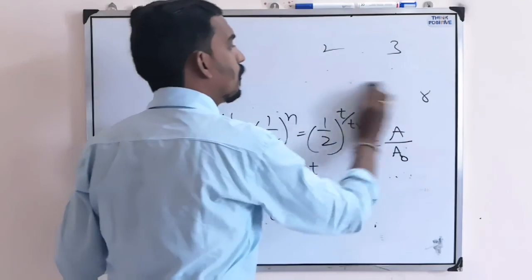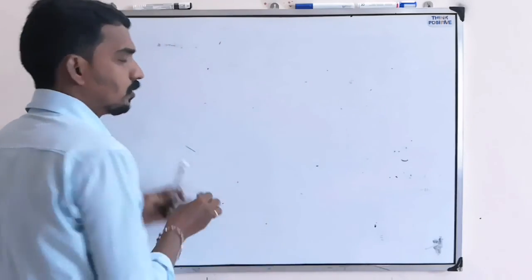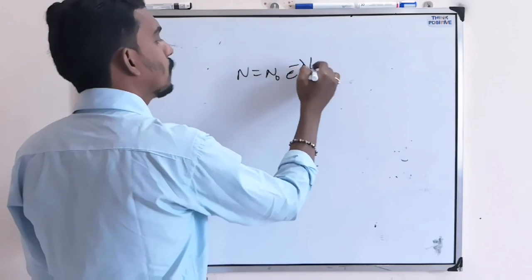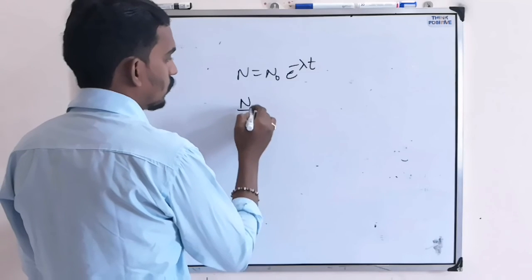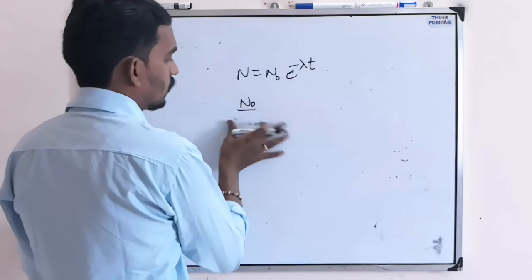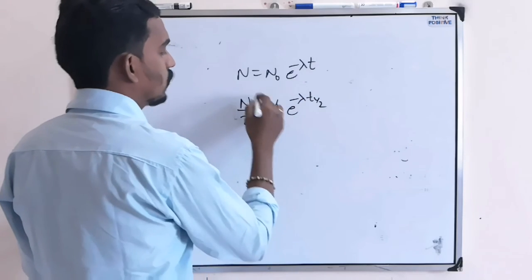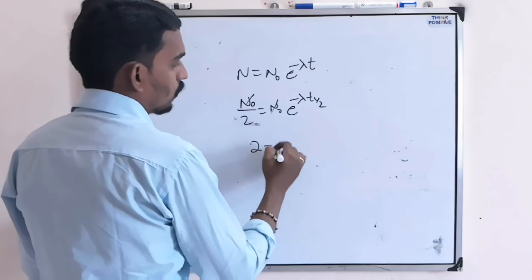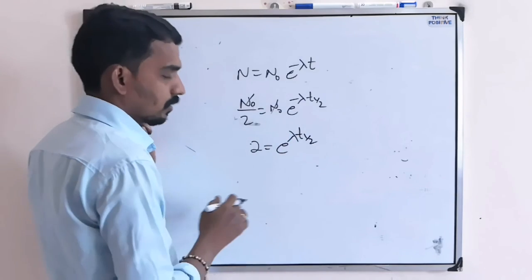Now what is t half? The time taken to reduce the value to half. That means N equals N0 e^(-λt). Then N will become N0/2 after time t half, so N0/2 equals N0 e^(-λ t half). So 2 equals e^(λ t half) if you cross multiply.